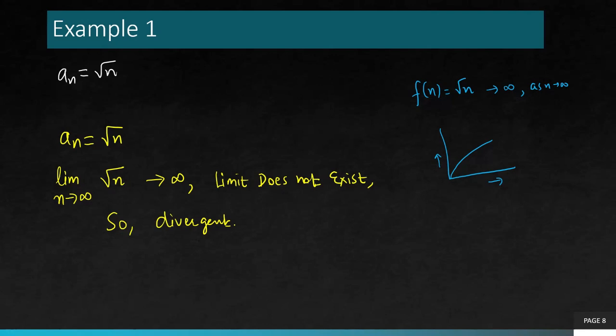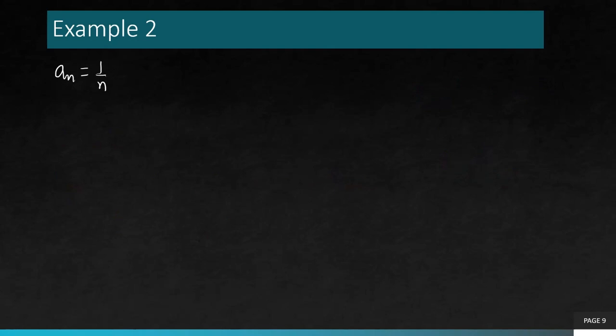So do not just rely on a graph of the function, but also of course perform the test, which is to compute the limit as n goes to infinity. That's the only way you are going to do it. So we are done with the first example. Let's move to example number 2. Again, a very simple example, 1 over n.